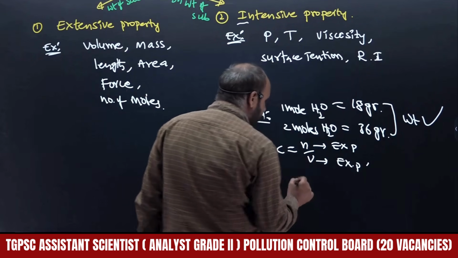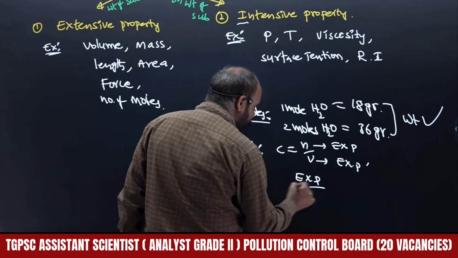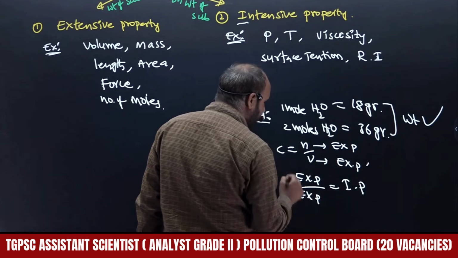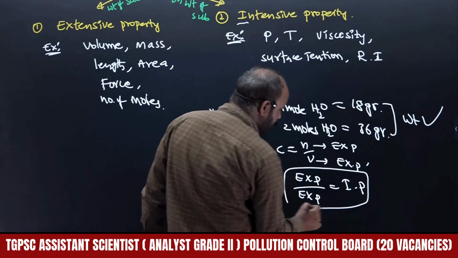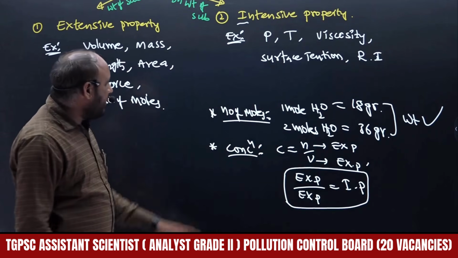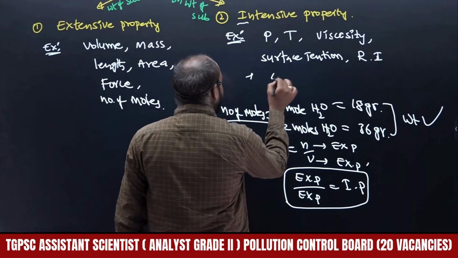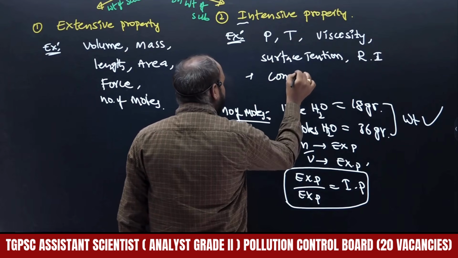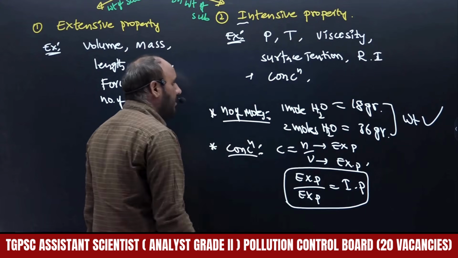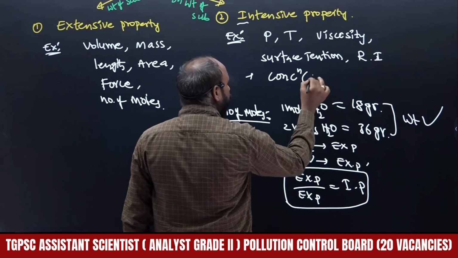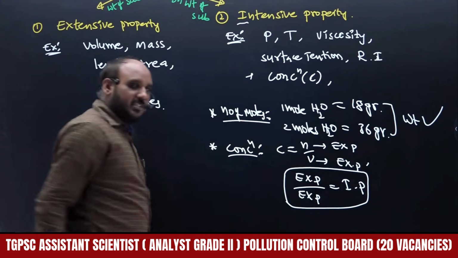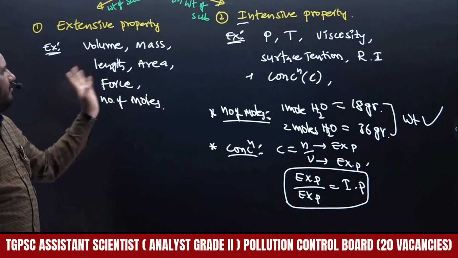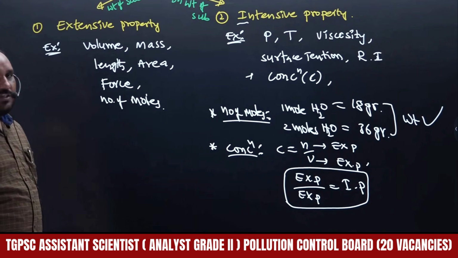Therefore the ratio of extensive property by extensive property becomes an intensive property. I will give an example for this. The ratio is intensive, hence concentration is intensive. Concentration is an intensive property, that is independent of the weight of the substance present in the system. Like that we will go with the definitions, and we can segregate intensive and extensive properties.